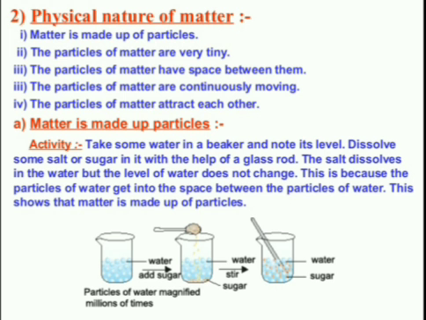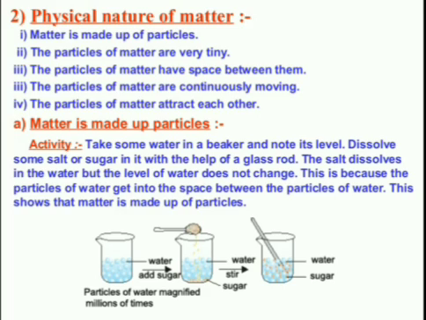So, through different activities, we have determined the nature of particles of matter, and on the basis of observations from these activities, we can say that matter is made up of tiny particles.